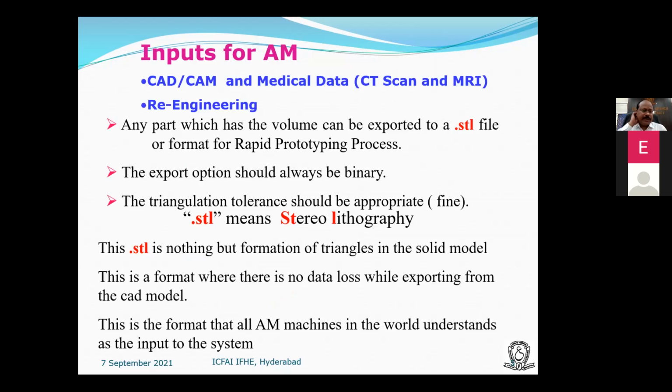I will quickly go through this. Worldwide, all the RP machines, or 3D printing machines, or AM machines accept a file format called STL. STL is borrowed from the word stereolithography: the first three letters.